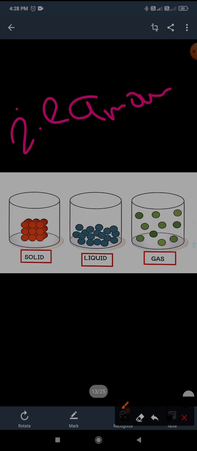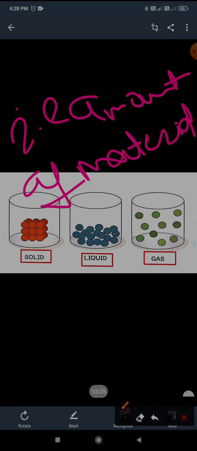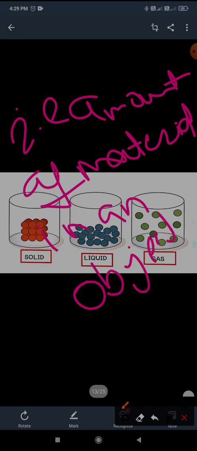Any substance that has mass, mass meaning the amount of material in an object, and occupies space is called matter.